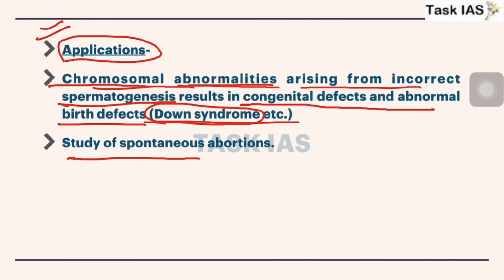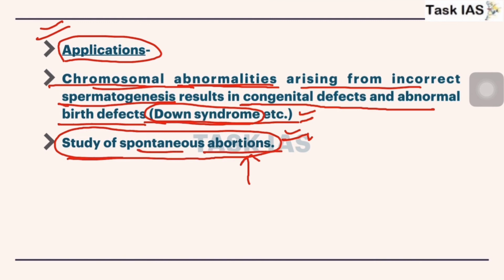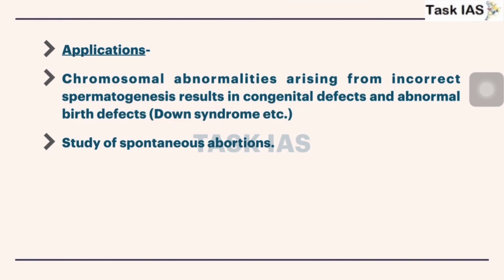If these chromosomal aberrations are minor, then some kind of disease like this is seen, maybe Down syndrome or Patau syndrome. But when these chromosomal aberrations are major, then sudden and spontaneous abortions occur, and with the help of this meiosis study or cell division we can understand this in detail.